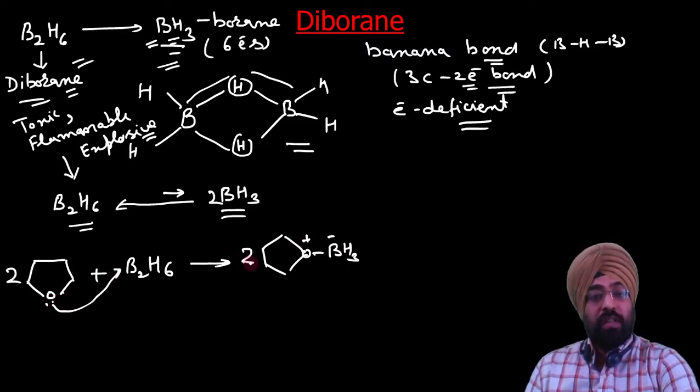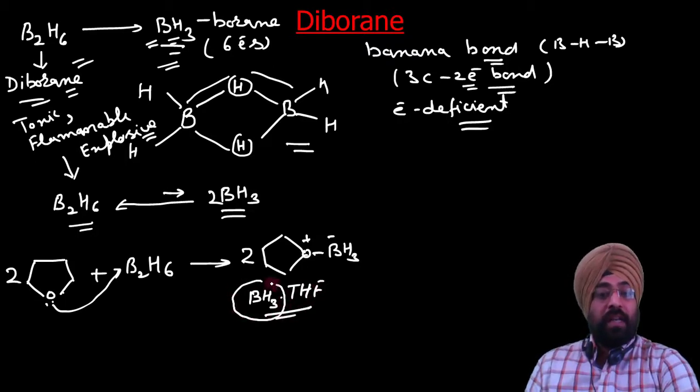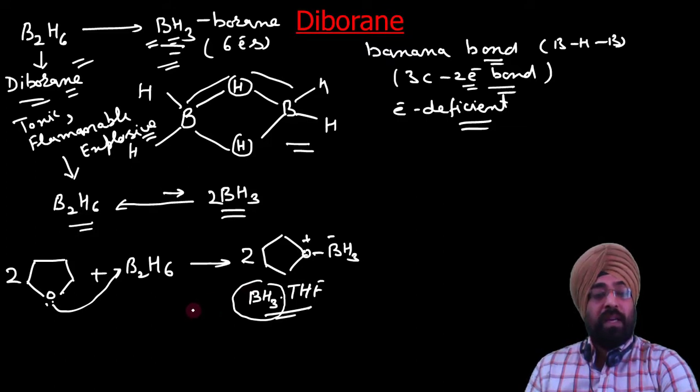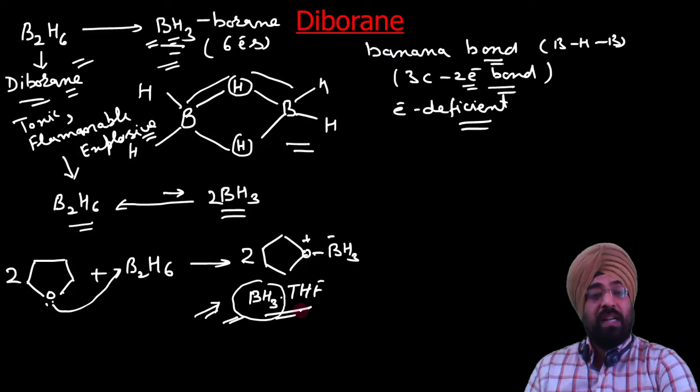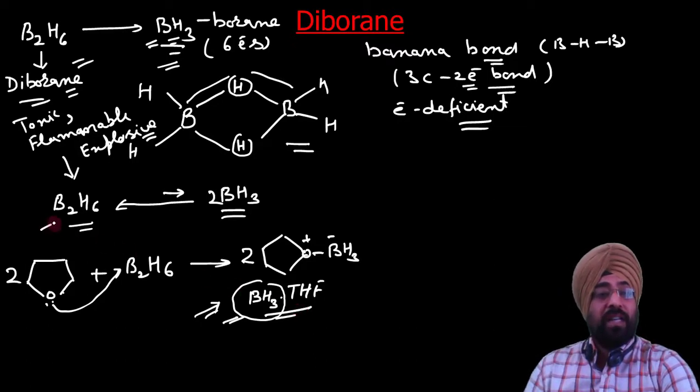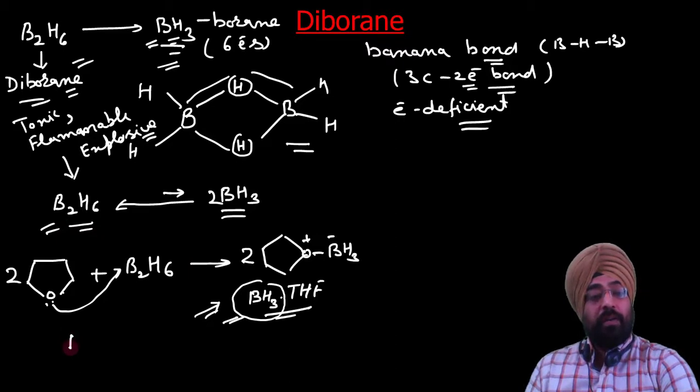This adduct is written as BH3·THF. It is a good source of borane. In order to carry out experiments to prepare organoboranes, this is the reagent mostly used because it is easy to measure and can be handled easily, whereas diborane was a highly toxic, flammable and explosive gas.